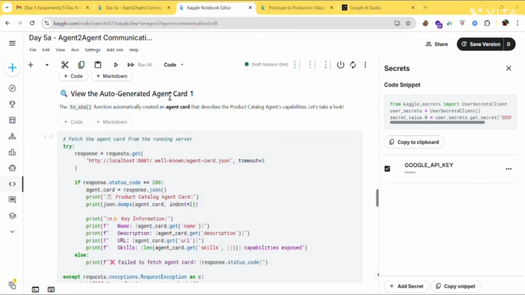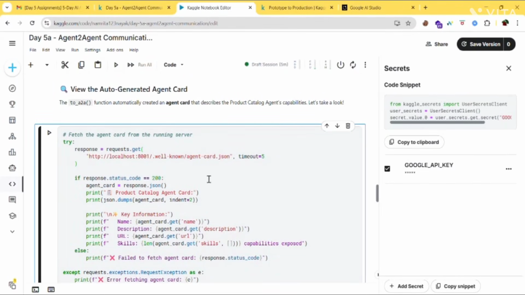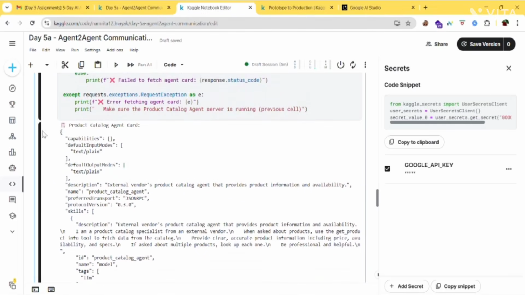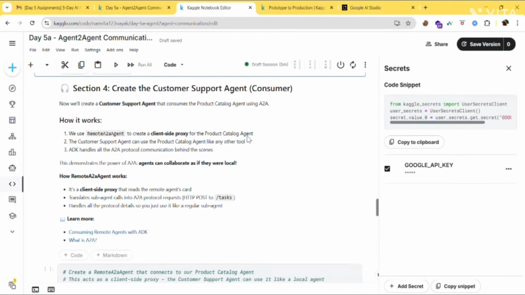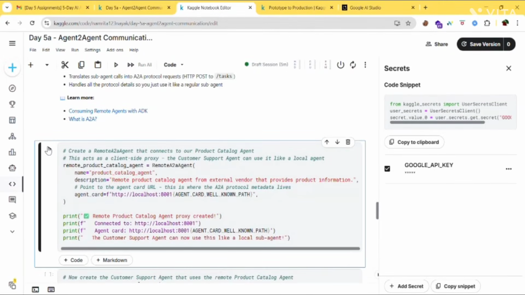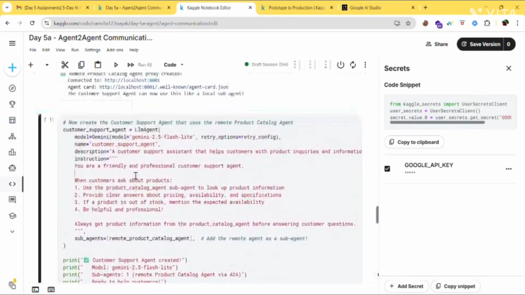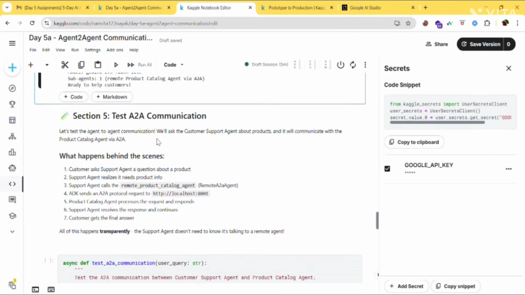Next, view the auto-generated agent card. To view that, click on this code and just run it. So the catalog agent card looks like this. Next, section 4, create the customer support agent. Now we need to create the customer support agent. For that, run this code. Now create the customer support agent that uses the remote product catalog. For that, run this code. So customer support agent created.